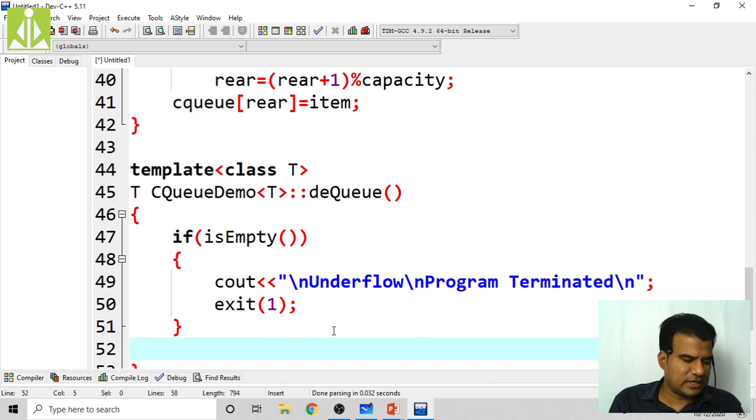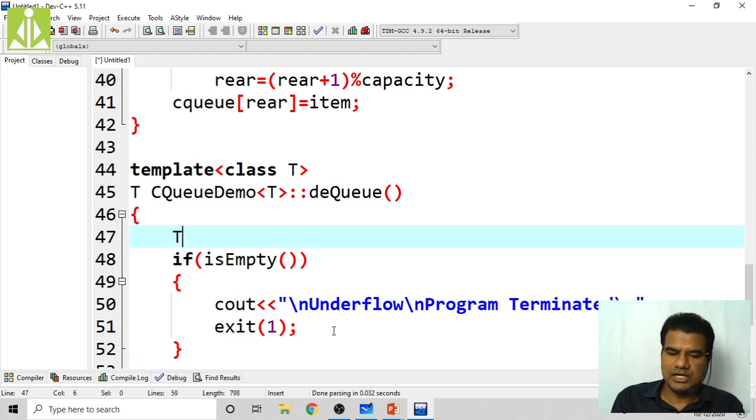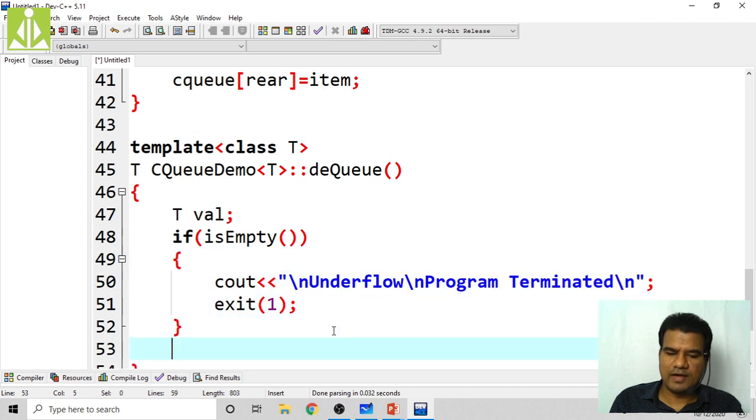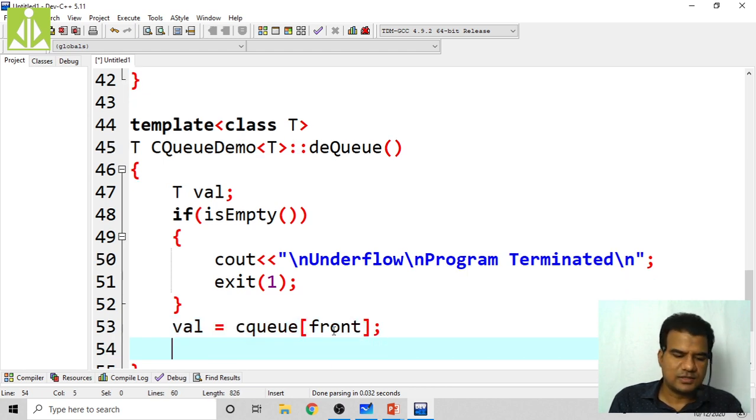Okay, if this is not the case, yeah, what we have to do is we have to first of all retrieve that value. Okay, that is T val. I'm taking the value inside val. So val equals to CQ of front. From the front only we are reading the values, right?